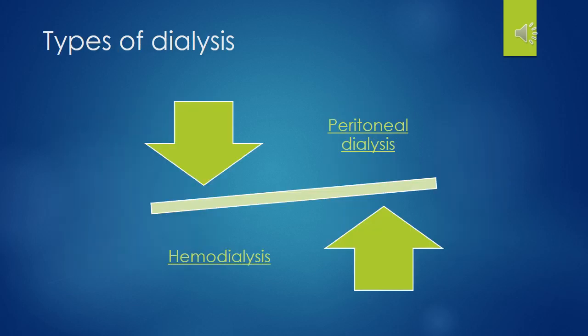There are various methods available for removing toxic material from the body as a substitution for renal failure. But nowadays these two are the main ones because they show clinical approval and clinical improvements in these patients. The first one is hemodialysis, used for a large number of patients, and the second is peritoneal dialysis.